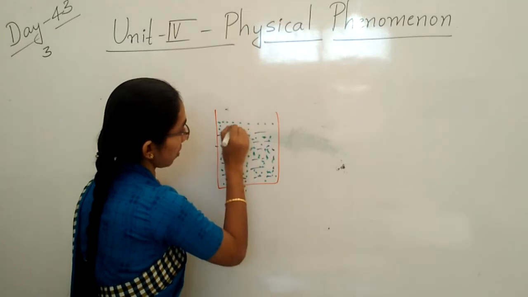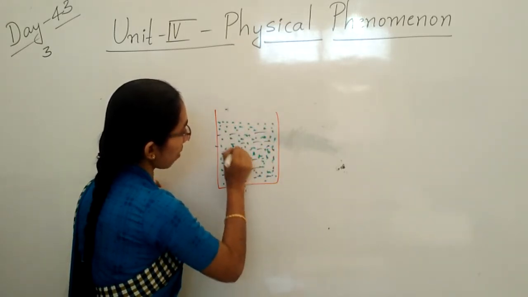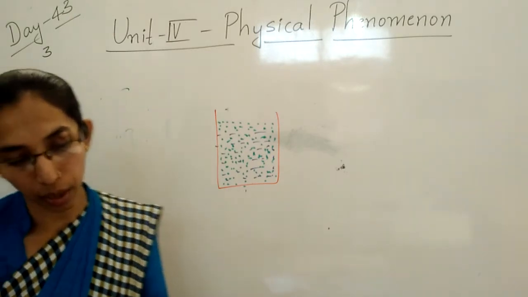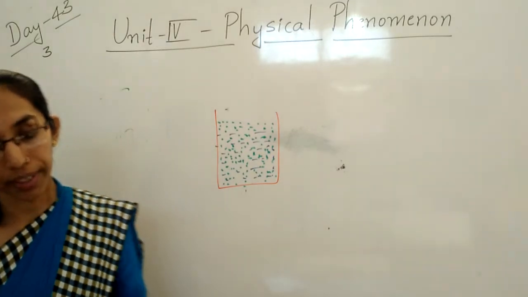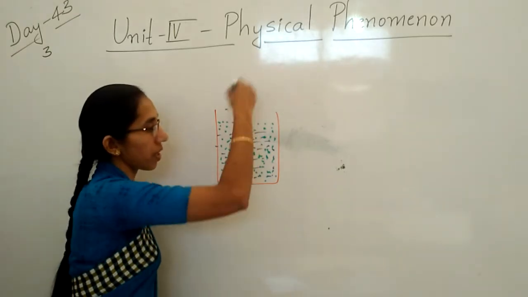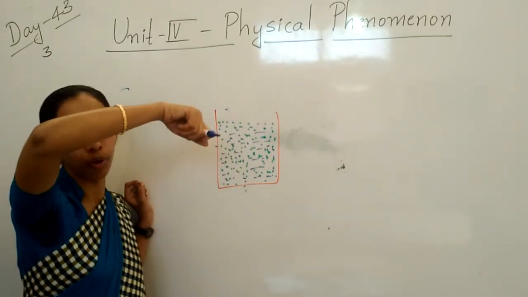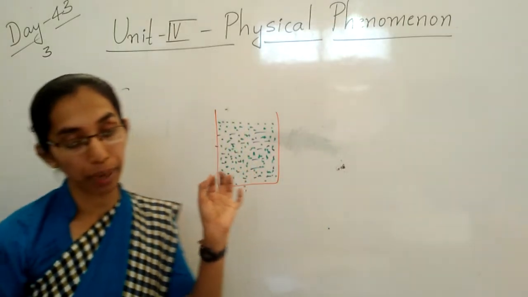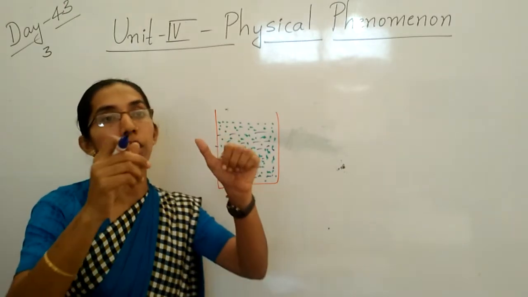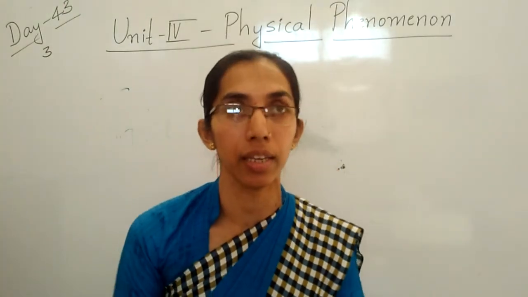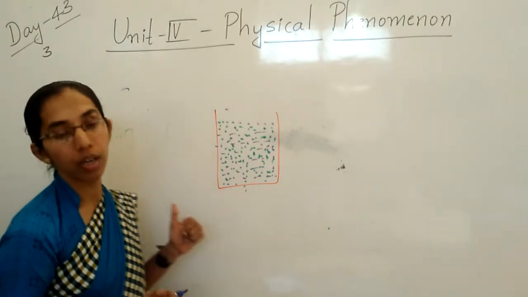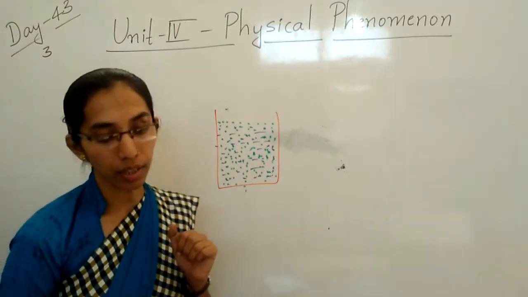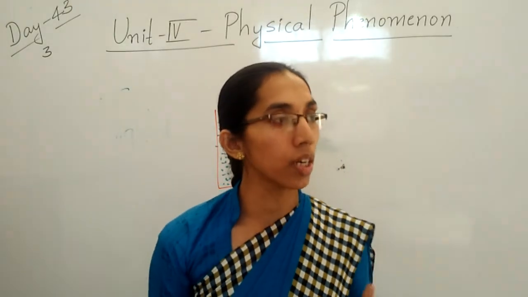Sugar level increases. See here. More than half. You cannot find the water. Yes children, you cannot find the water. Keep adding sugar to a glass. You cannot stir it with a spoon. Clear children? A stage will come when the sugar will no more dissolve in the liquid. No more dissolved in the liquid. Clear children? No more dissolved in it at that temperature.